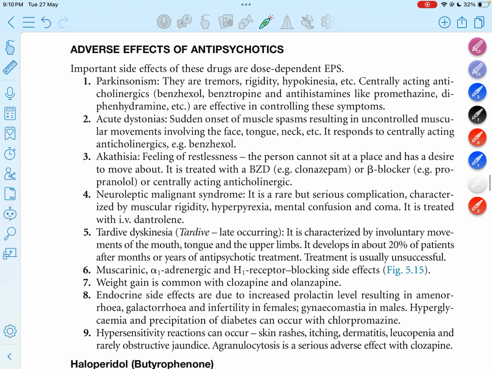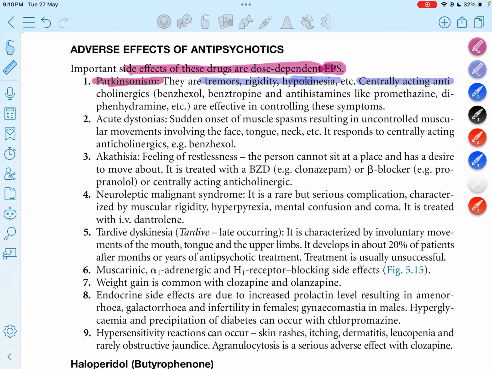Moving on to the adverse effects of antipsychotics. There are a lot of side effects, and they are dose dependent. Extrapyramidal symptoms are seen, like Parkinsonian symptoms, since dopamine is decreased in Parkinson's. In Parkinson's, there is tremor, rigidity, and hypokinesia.